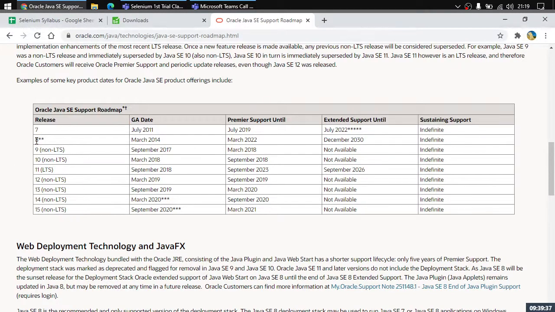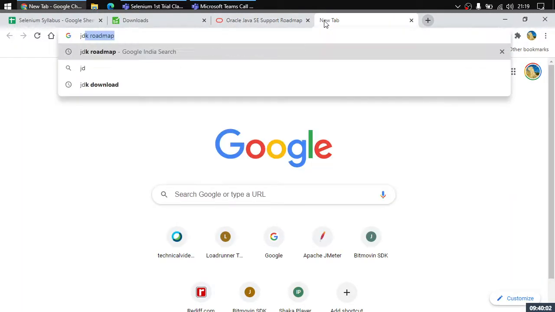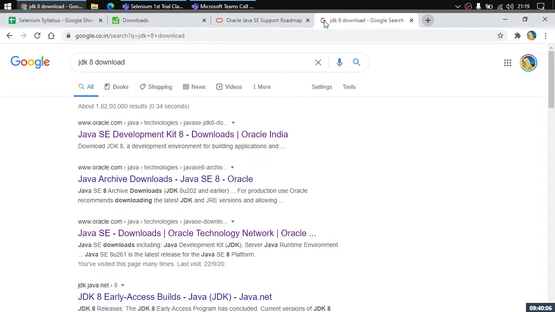In case you have any other version of JDK installed, I would suggest moving to the stable version, that is JDK 8, or JDK 11 in case you don't want to work with JDK 8. But again, I would suggest you use JDK 8 only. Any other version which is already installed, you can simply uninstall it and start using JDK 8. Now to download it, what you need to do? Just look up JDK 8 download on Google. And the first link provided to you is Java SE Development Kit 8 downloads.